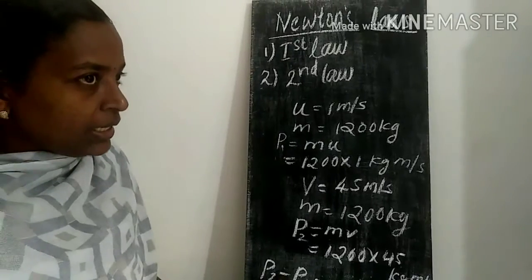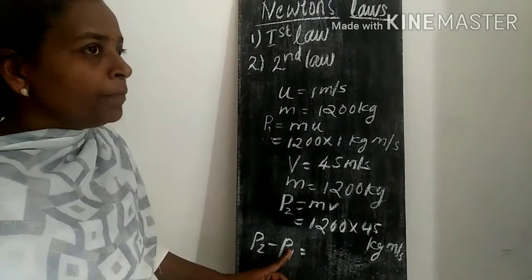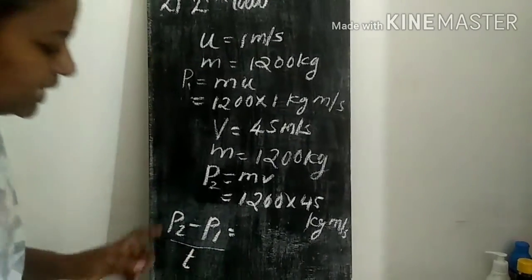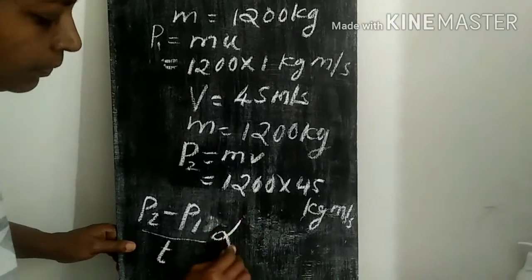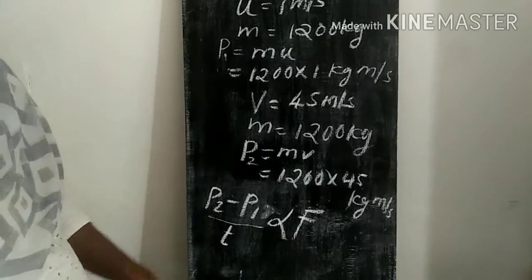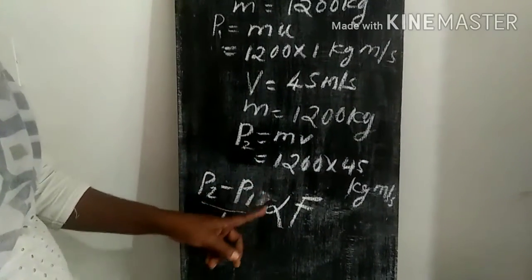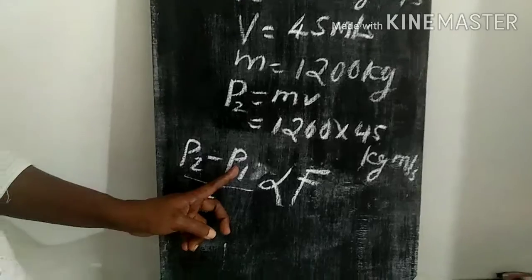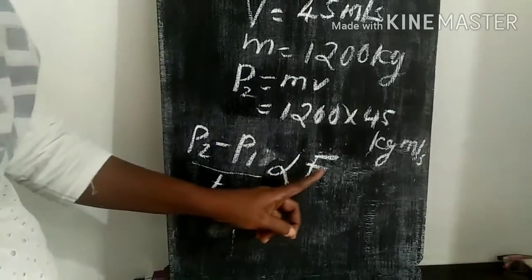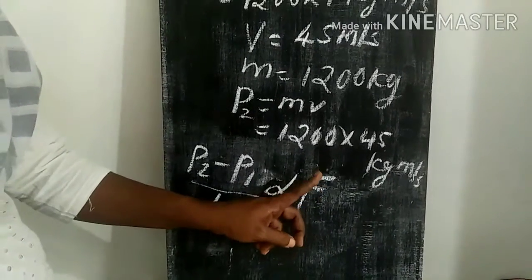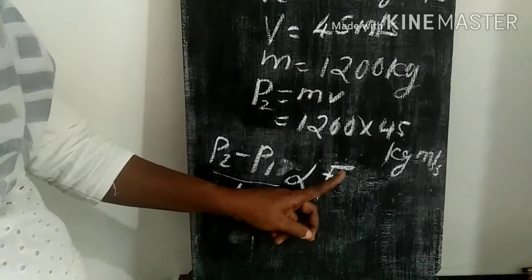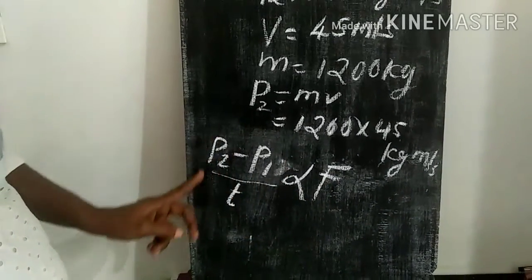The rate of change of momentum, or change in momentum with respect to time, is directly proportional to the high unbalanced force acting over the car. And the car could gain a change in momentum p2 minus p1 within a short span of time, 1 second, and that is directly proportional to the force applied. So only an unbalanced force can make an object move. So the unbalanced force applied is directly proportional to the change in momentum.